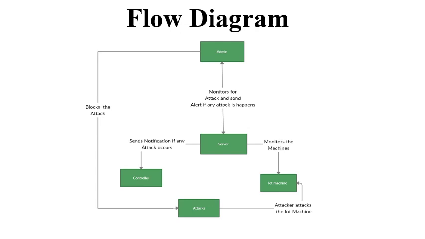The server is the machine which is fitted with a machine learning program, which also monitors the IoT machine. When the attacker attacks the machine, the server finds that the attack is happening in the IoT machine, and at the time the attack is happening, it notifies the admin and the controller. It helps the admin to block the attack at the time the attack is happening.